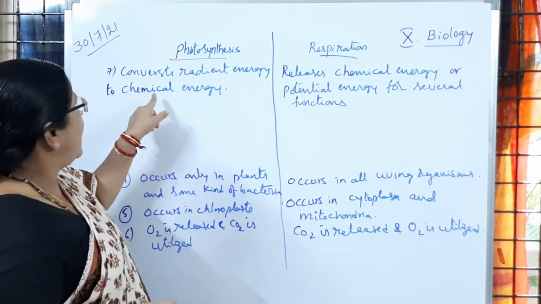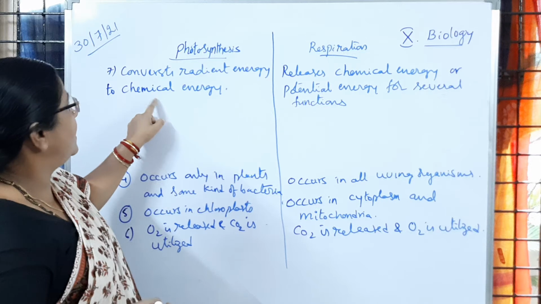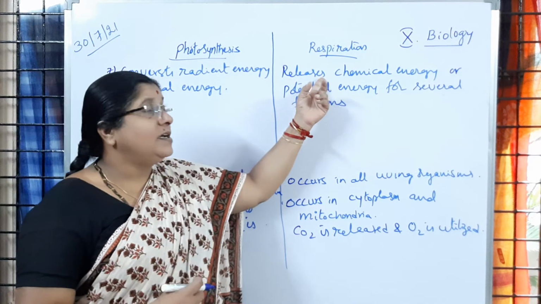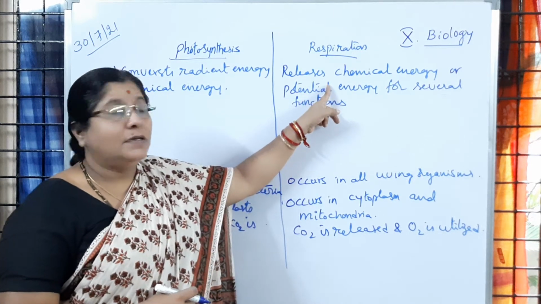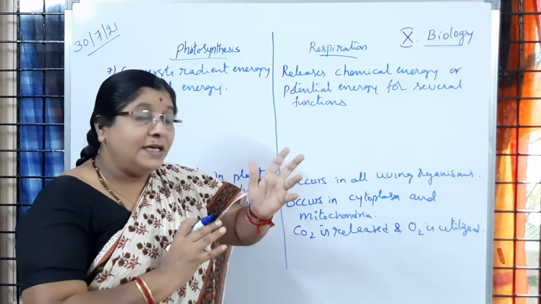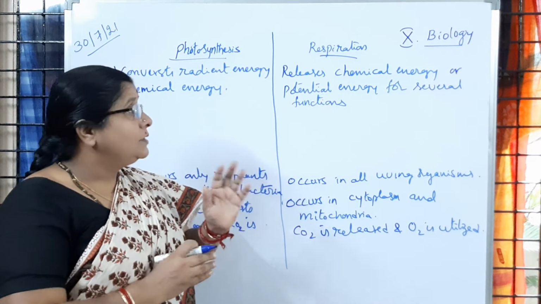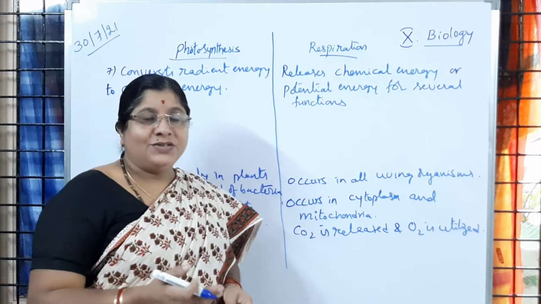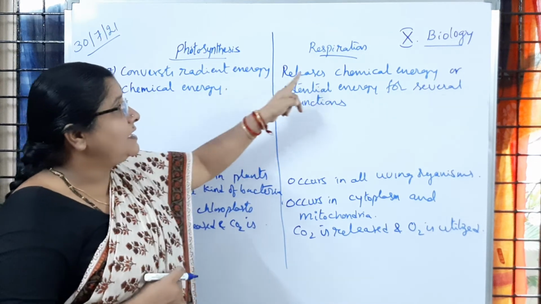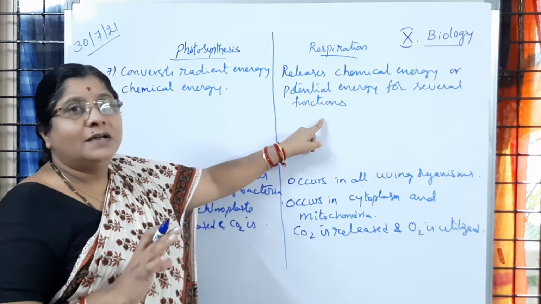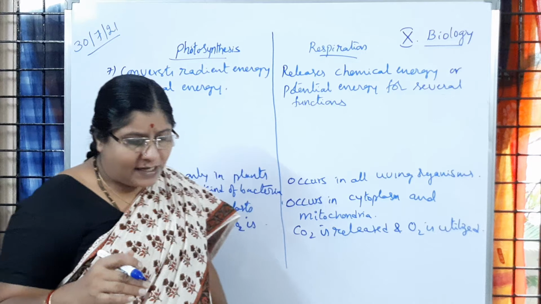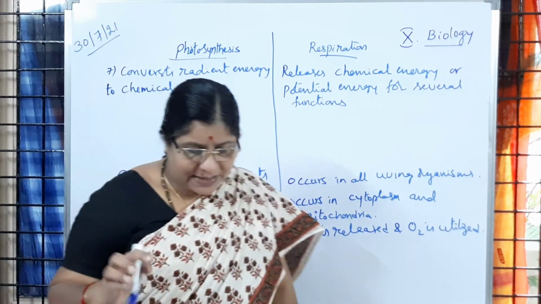So the organic molecule which is prepared in photosynthesis is used up in the process of respiration, and that chemical energy is broken down to release heat energy. So chemical energy is formed here by using radiant energy, whereas that chemical energy which is formed is going to be converted to heat energy. Okay, so like that, that process is going to happen.